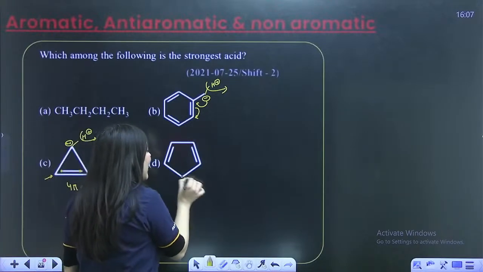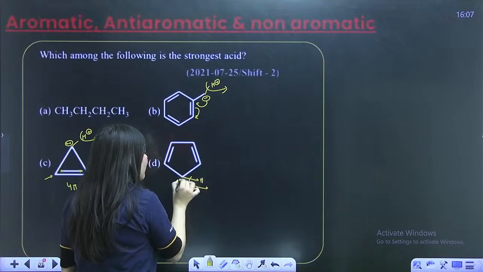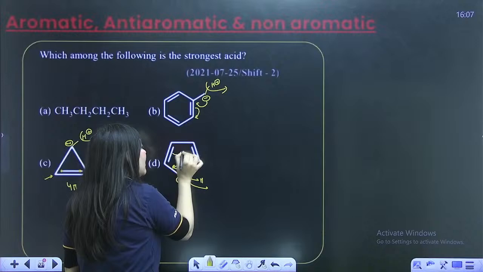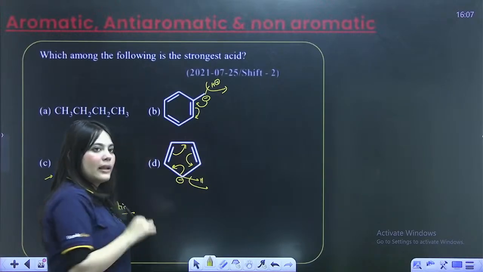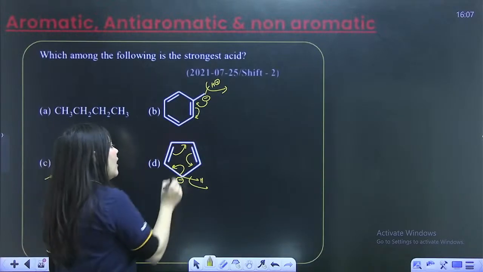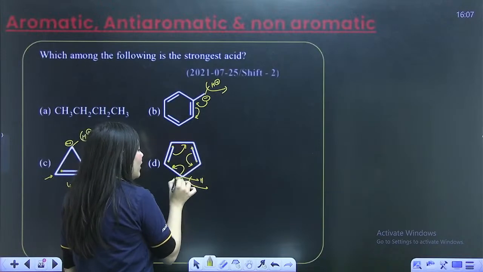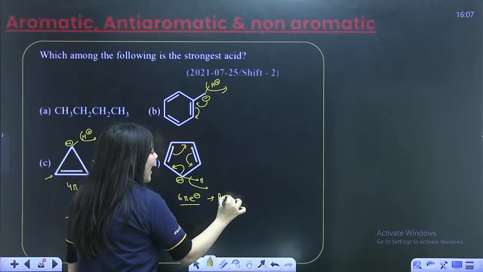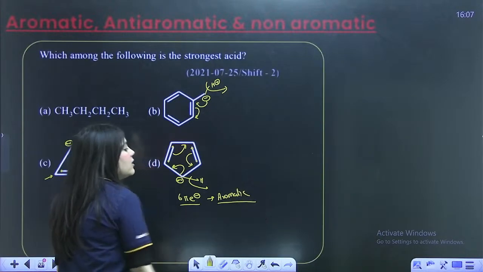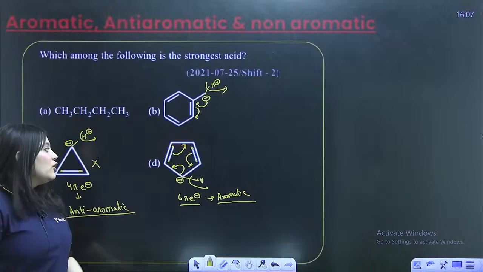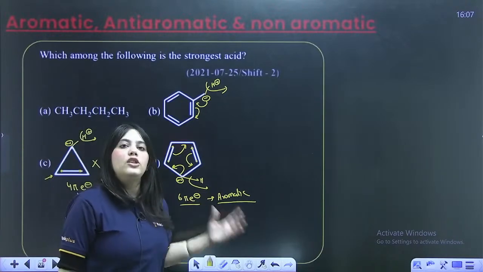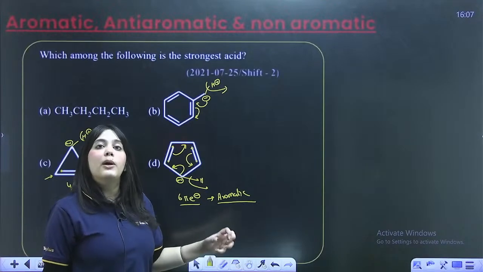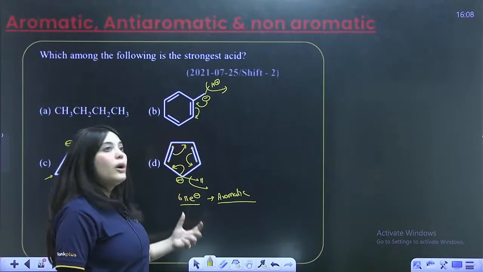D option, again, if I take away H plus from here, there will be a negative charge. Now this negative charge will once again do resonance inside this ring. After doing resonance, this is becoming a 1, 2, 3, 4, 5, 6 pi electron system, which is an aromatic compound. Whenever an aromatic compound is found, it is very stable. So look, as soon as I give away my H plus, I am becoming an aromatic compound. So I will be more acidic. Take away my H plus, because after that I am becoming so much more stable. So this will be the most acidic compound.